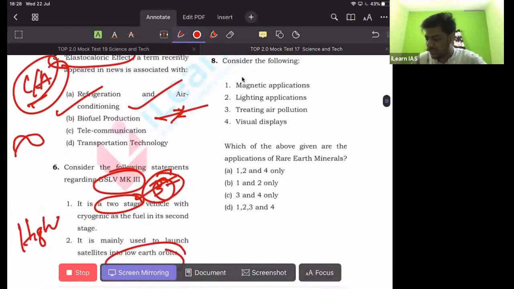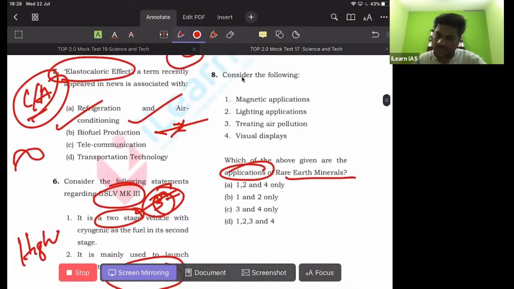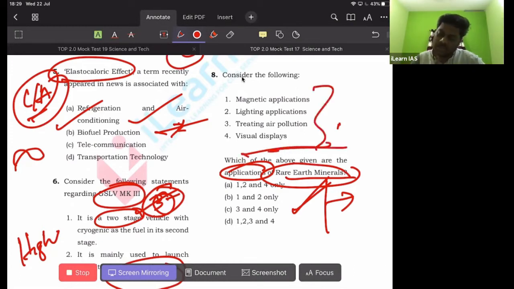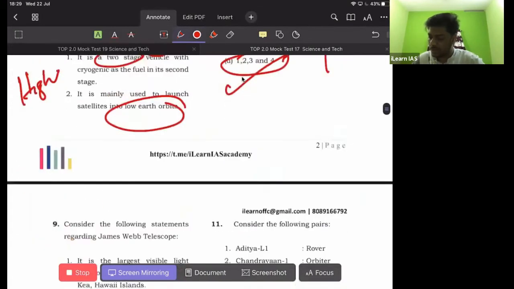Then eighth one, this question is regarding application of rare earth materials. It was a previous year question in 2012 or 13, but has very high chances of being asked this time also. So please make sure that you are dealing with rare earth materials, a group of some 16 or 17 elements in the periodic chart, which show rare capabilities of conducting electricity and heat. You should be studying about rare earth minerals, which is a very important current affair this time. And since this is an application level question, use the possibility enhancer theorem to find out the answer. So the answer is 1, 2, 3, and 4. Eighth one, D is 1, 2, 3, and 4.